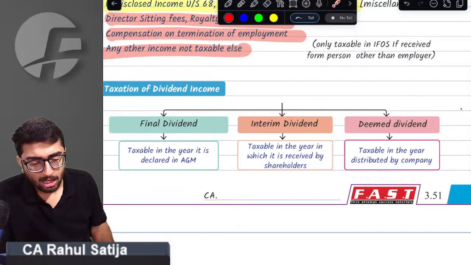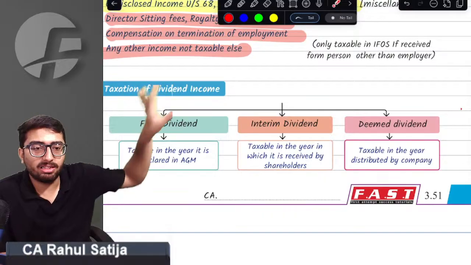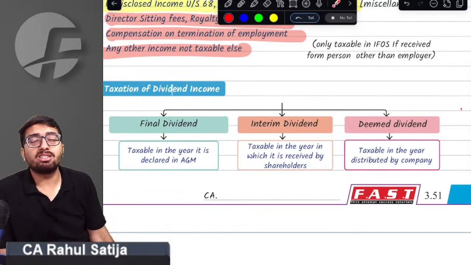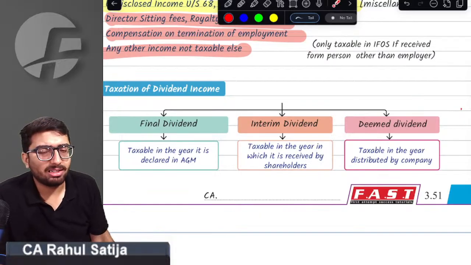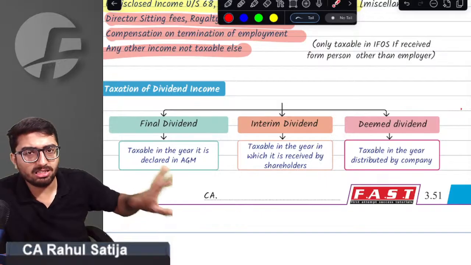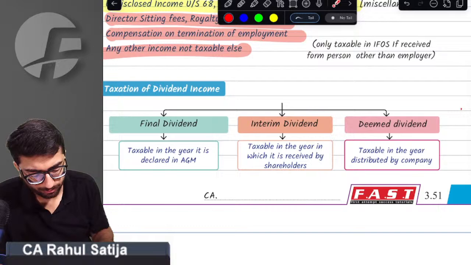Sir, whenever a company declares the final dividend, it is taxable in the year in which it is declared. So whether it is paid or not is not relevant. If a final dividend has been declared by the company in the AGM, it is taxable in the year in which it is declared. So we got your point.